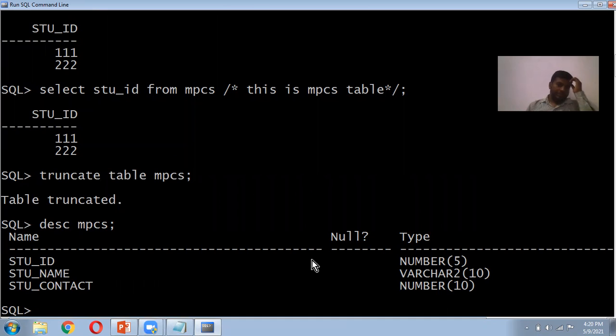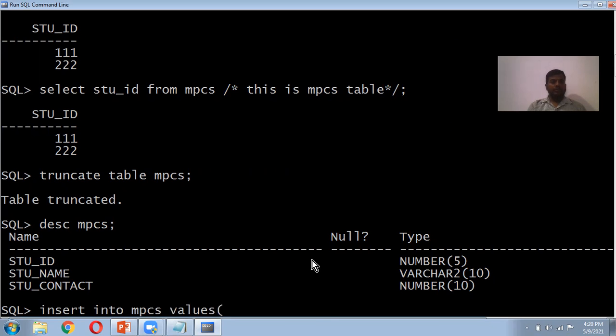Whereas if you drop the table here, what will happen? Before that we have to insert some values, so we insert into MPCS some values.